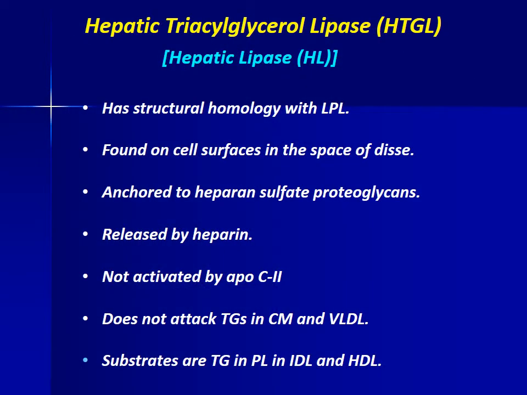Hepatic triacylglycerol lipase, or hepatic lipase. It has structural homology with LPL, is found on cell surfaces in the space of Disse, anchored to heparan sulfate proteoglycans, and is released by heparin. It is not activated by ApoC2 and does not attack triglyceride in chylomicrons and VLDL. Substrates are triglyceride and phospholipid in IDL and HDL.